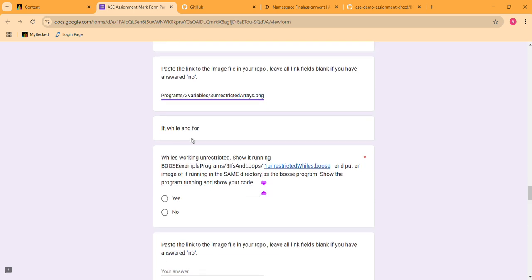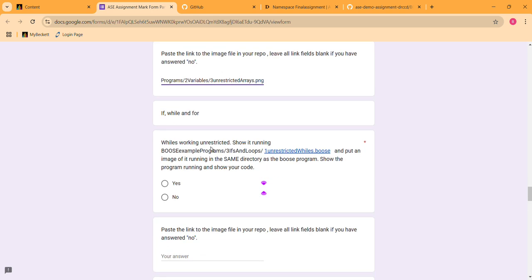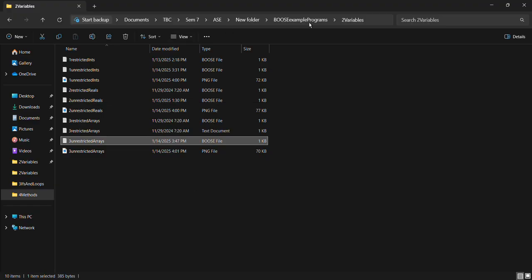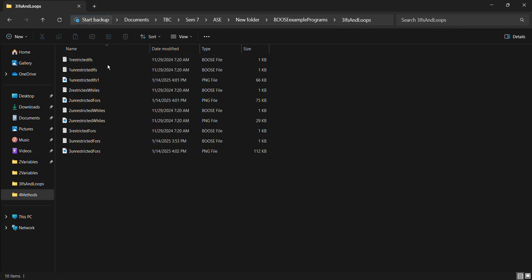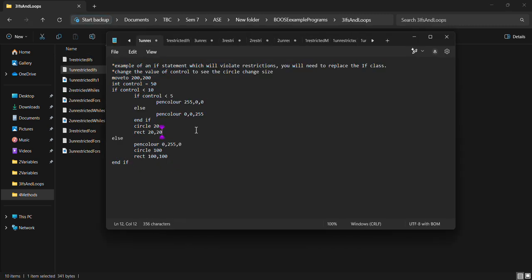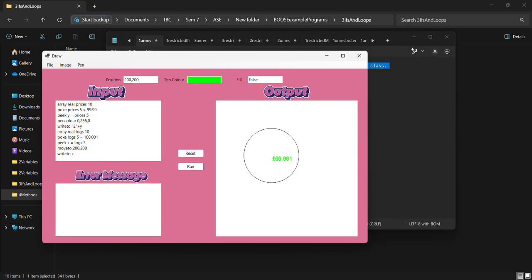Now for loops: if, while, and for. Unrestricted, working, show it running. Yes, I've done this as well. Now unrestricted is... Let's copy this. Now paste it. Reset this and paste. Here you can see it's been running properly.